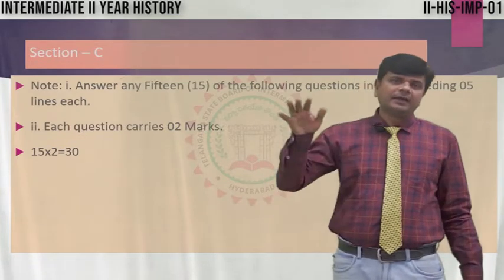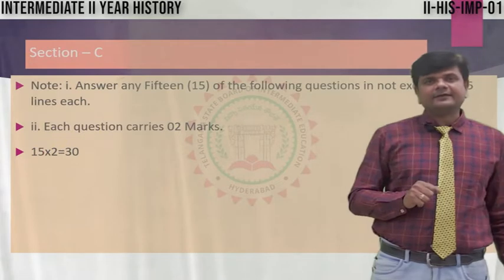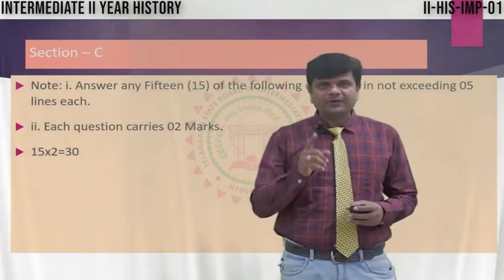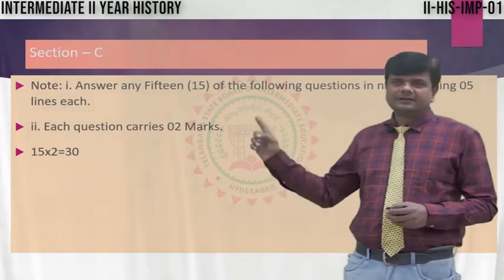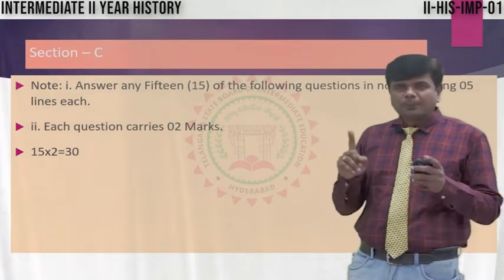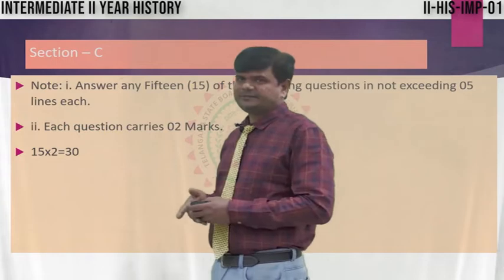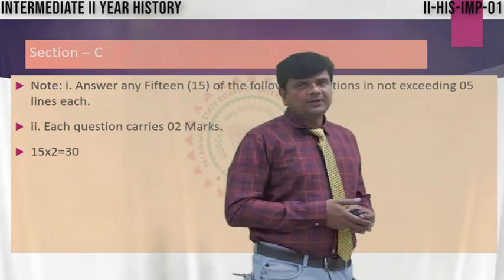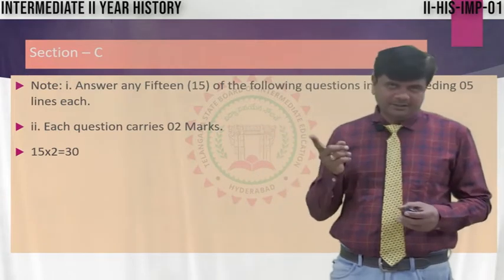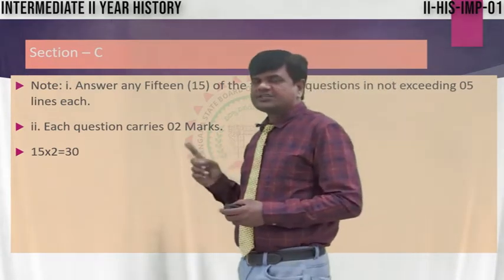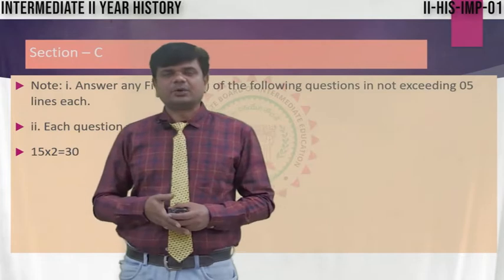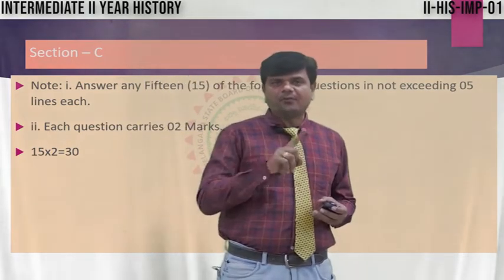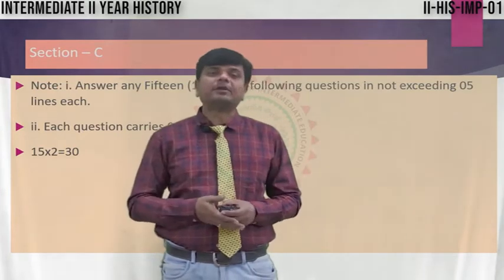So, 5 more questions are added here. Out of 25, you are going to write 15, 15 2s are 30. So, section C provides 30 marks. Remember students, from section A 30, from section B 40, again section C 30 marks. Total 100 marks paper. Including choice, a 150 marks paper is available for you.